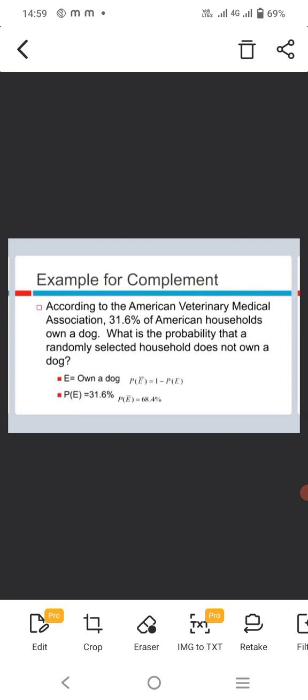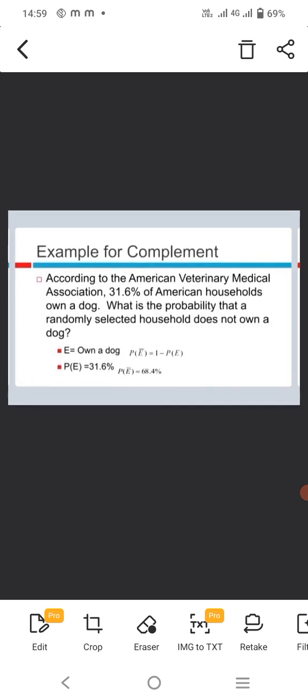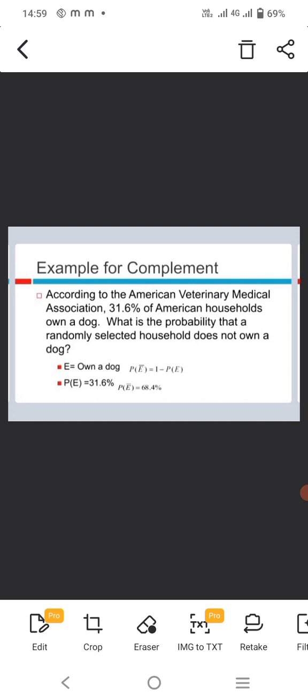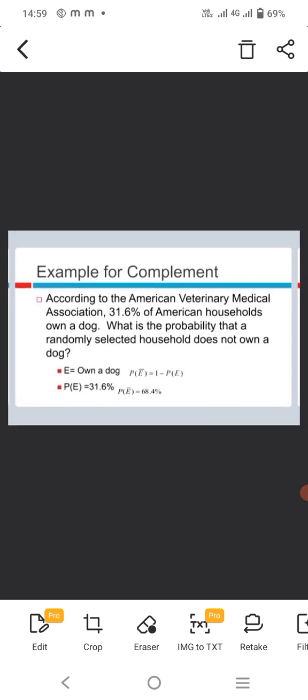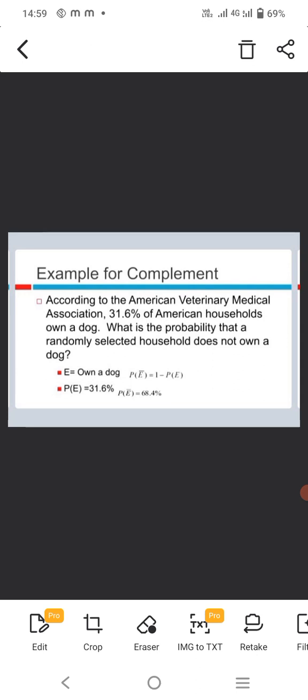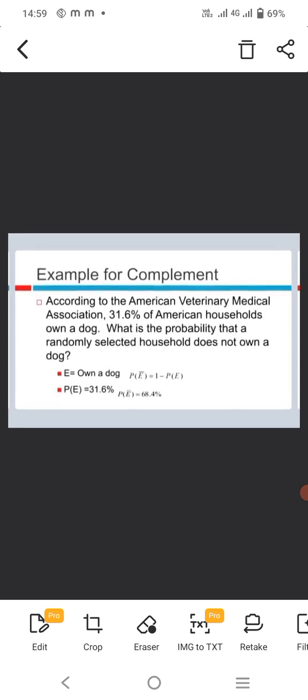According to the American Veterinary Medical Association, 31.6 percent of American households own a dog. What is the probability that a randomly selected household does not own a dog? Here E is owning a dog. So P of E dash is equal to 1 minus P of E, which is the formula. P of E equals 31.6 percent is given. So we calculate P of E bar, which is equal to 1 minus 31.6, equal to 68.4 percent.